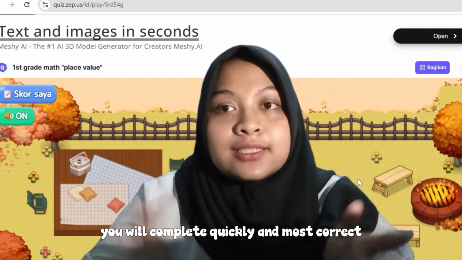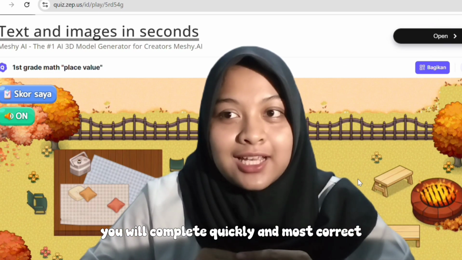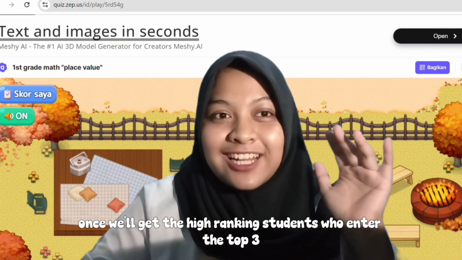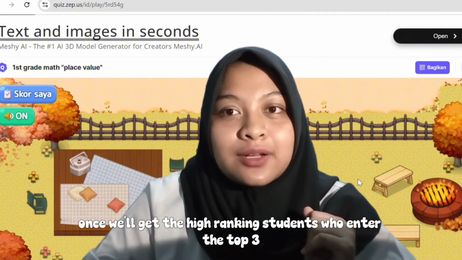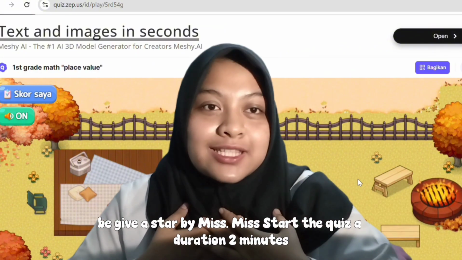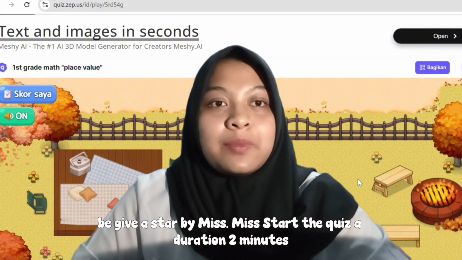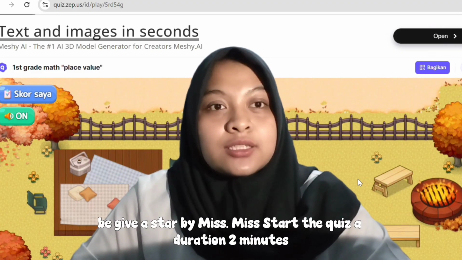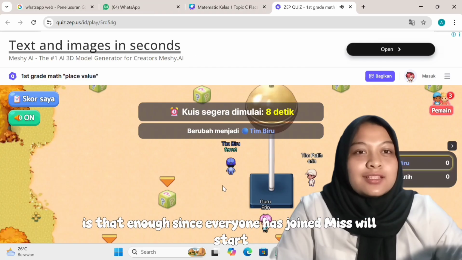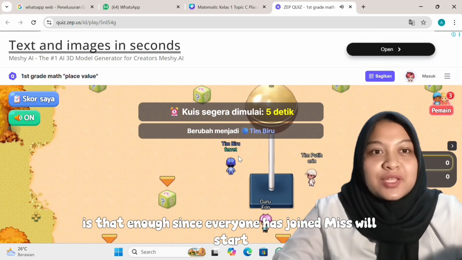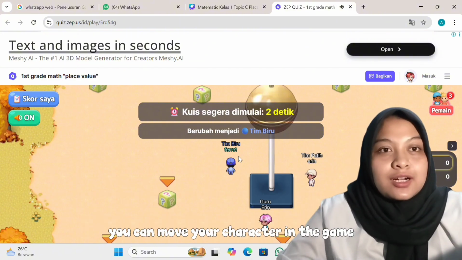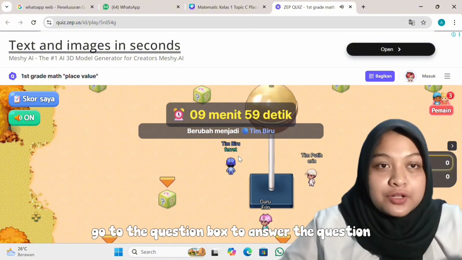You will complete it quickly and as correctly as possible. Those who do will get a high ranking. Students who enter the top 3, we give a star by Miss. We start the quiz with a duration of 2 minutes. Is that enough? Since everyone has joined, Miss will start. You can move your character in the game. Go to the question box to answer the question.